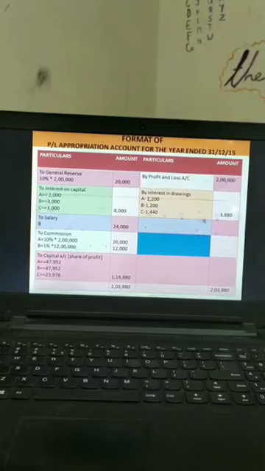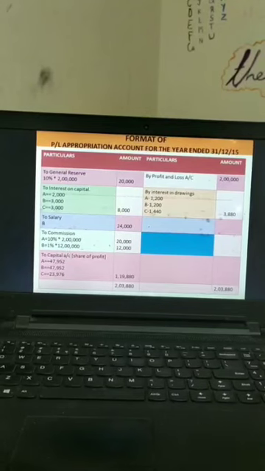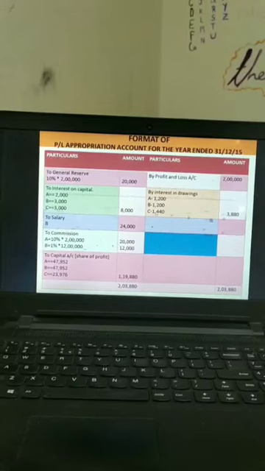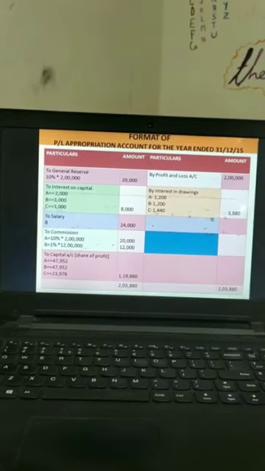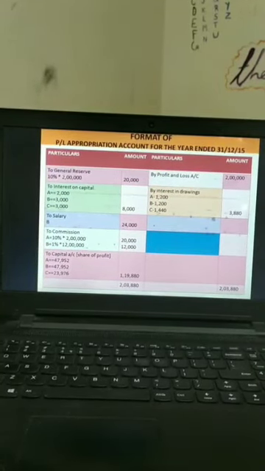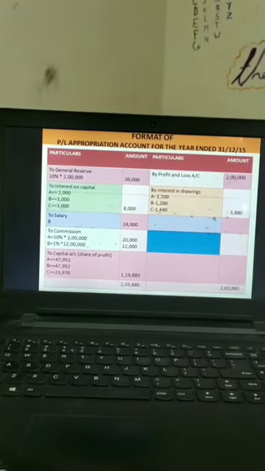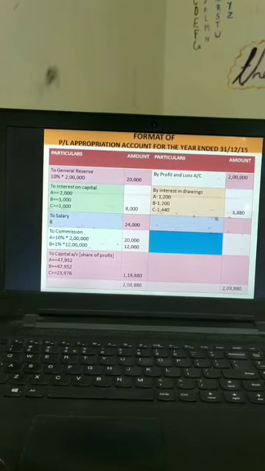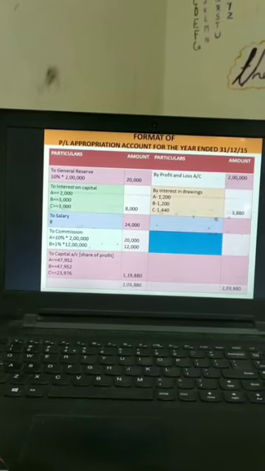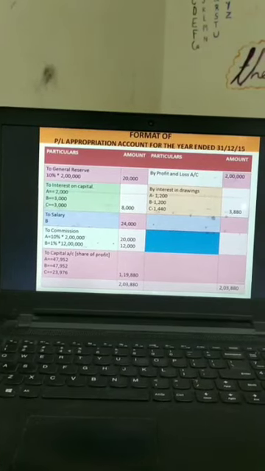3,880. It was written that transfer to general reserve 10% of the net profit. The net profit was 2 lakhs. From that 10%, so 20,000 to be transferred to general reserve. Then interest on capital. Remember students, interest on capital is always charged on the opening capital. It was written over there 10% per annum. A's capital was 20,000, so on that 2,000. B was 30,000, so on that 3,000. And C is also 30,000, 10% is 3,000. Total interest on capital 8,000.